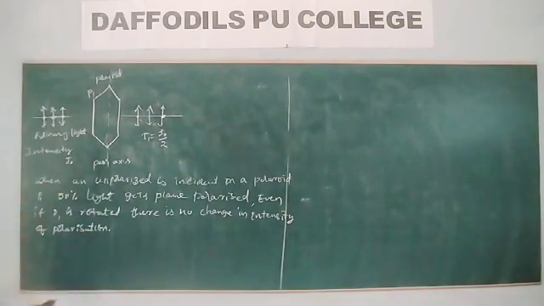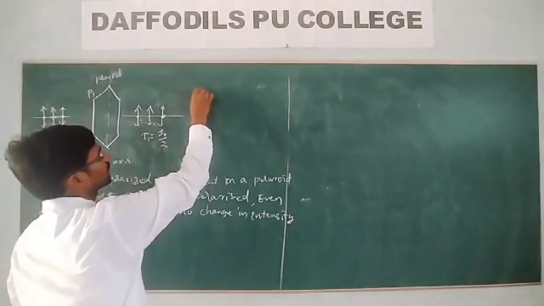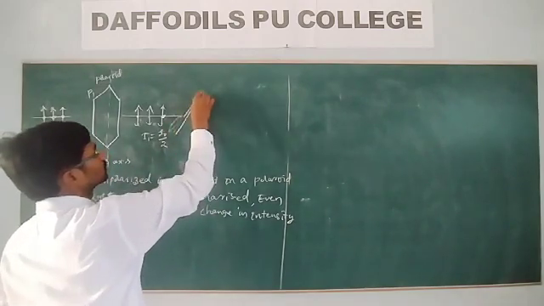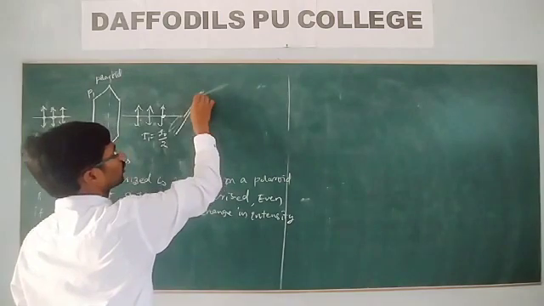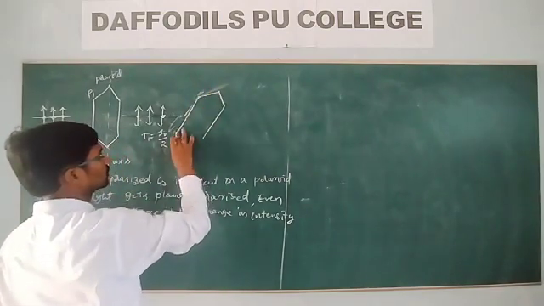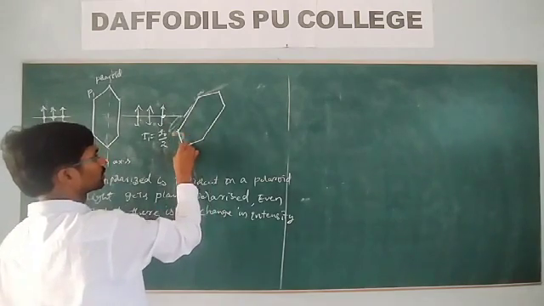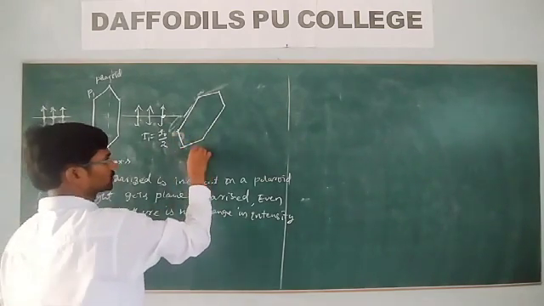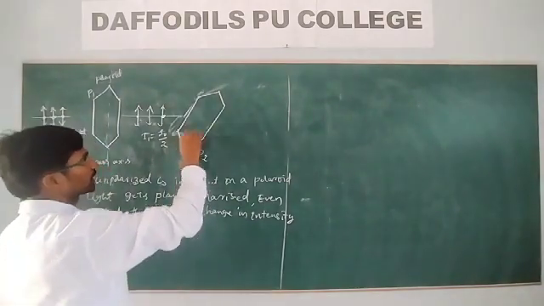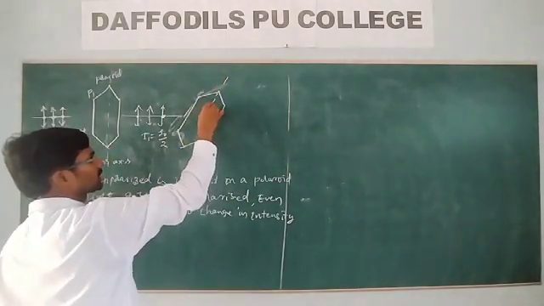But I have taken one more polaroid, P2. So this is P2.